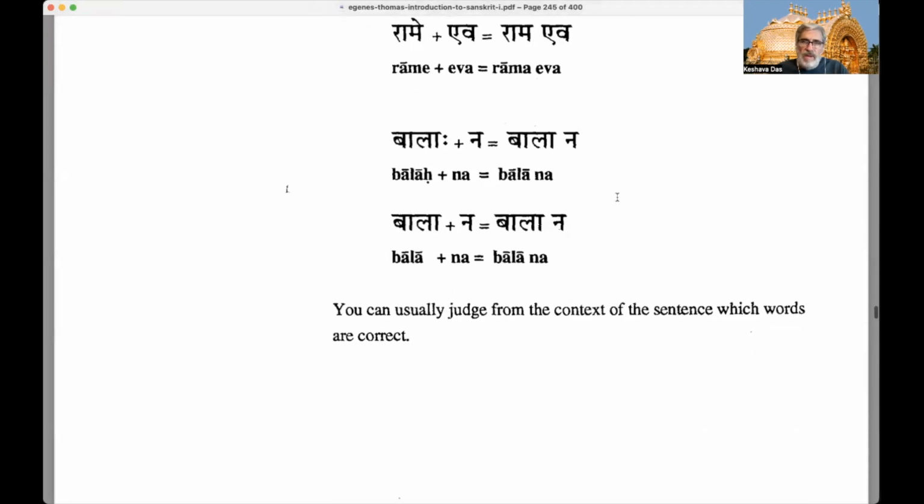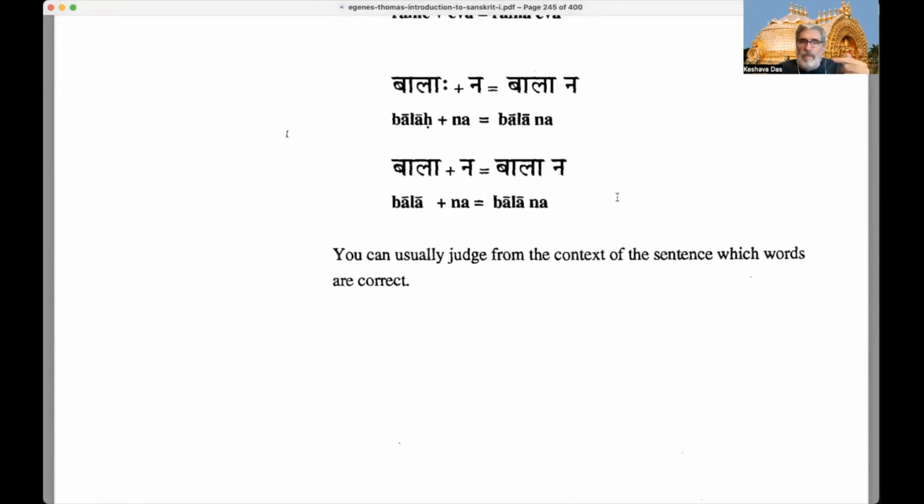Yeah. So now we have another example here. So we have Balaha na, right? Balaha na goes together, and again, because of the Visarga Sandhi and the dental n being soft or voiced, and there being a long A Visarga, the Visarga simply drops. So it becomes bala na, right?